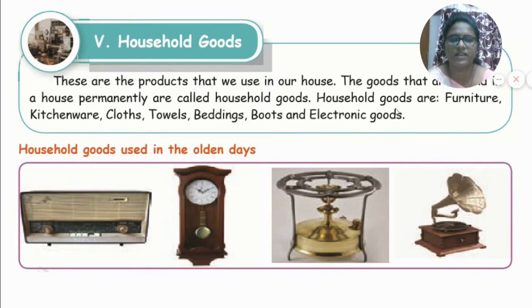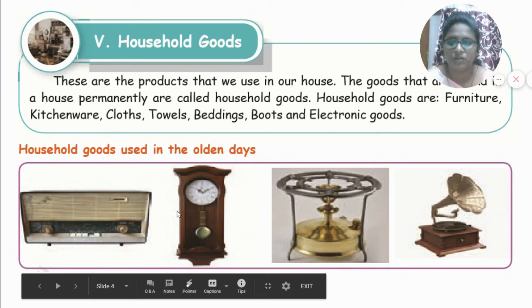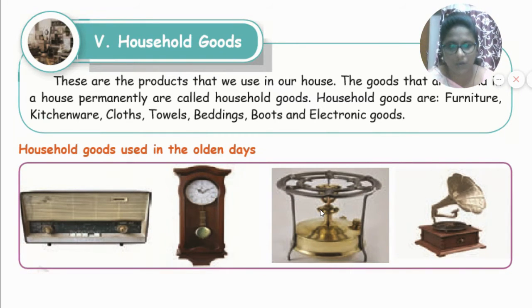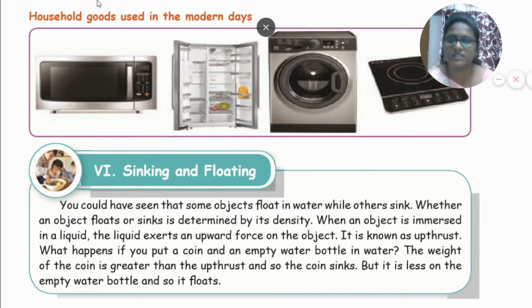See here, they have given some of the household goods here also. Furniture, kitchenware, clothes, towels, beddings, boots and electronic goods. They have given here household goods used in the olden days. In olden days they used a radio, wall clock, this stove and this gramophone. Okay, children. Then next, see here some of the goods used in modern days. What all? Oven, refrigerator, washing machine, induction stove.